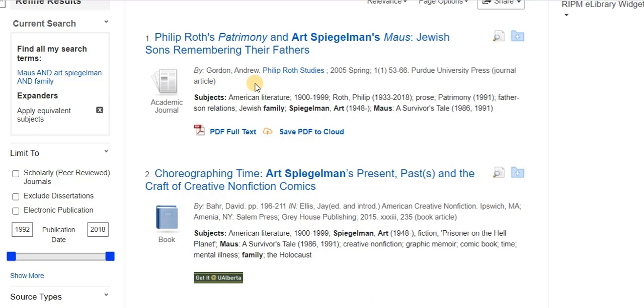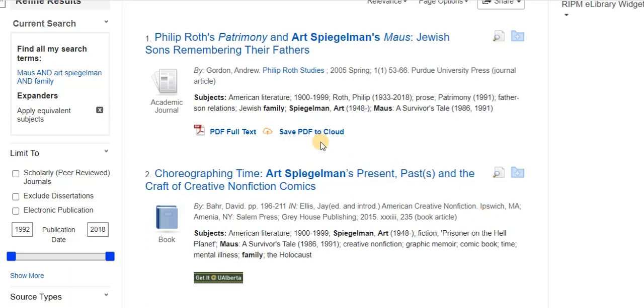These are the subject headings that the database actually uses. So Jewish family is a subject heading in here. So I might want to go back and revise my search and use that as a subject heading. So just pay attention to the subject headings that are available in the database, and you may be able to use those to do a better targeted search if you need to.